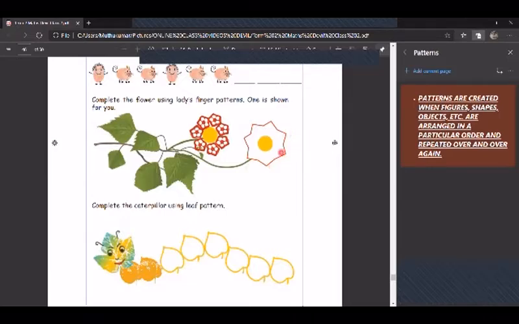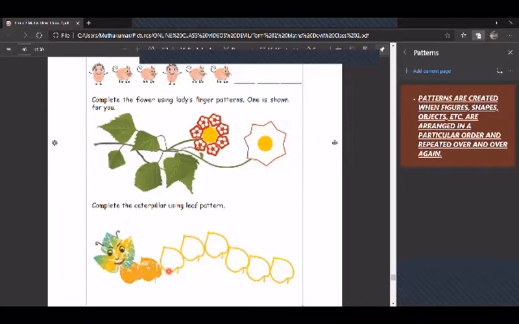Understood, children? Okay. Now here complete the caterpillar using the leaf pattern. Here you can see the leaf pattern, isn't it? With the leaf pattern, they have used multicolors, and here they have used green color, chrome yellow. So you can use the same color, or else you can use any different colors.